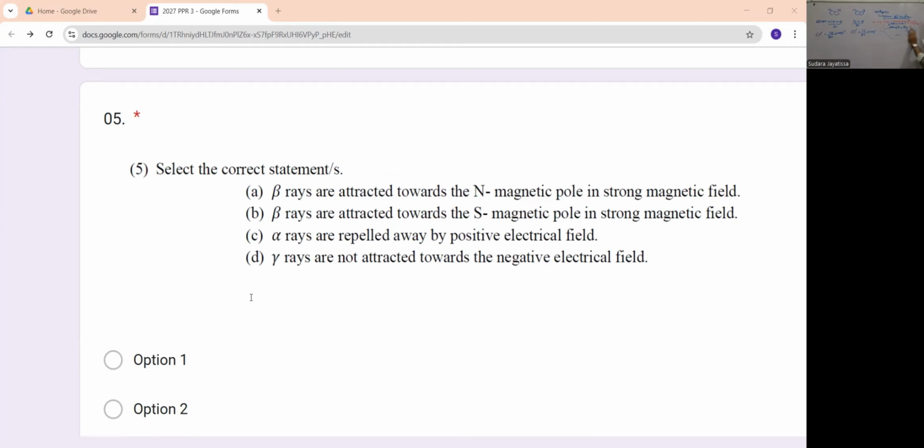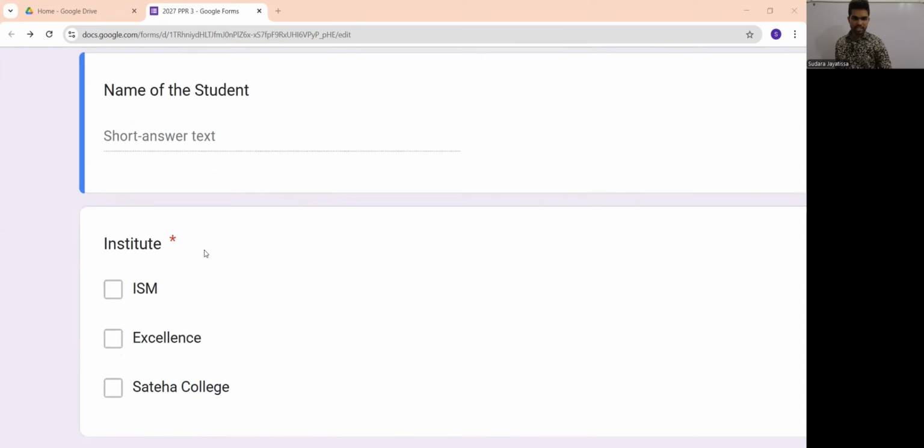If you just remind yourself what we discussed, you can say both statements are false. Then look at C: alpha rays are repelled away from the positive electrical field, and beta rays are attracted, gamma rays are not attracted toward the negative electrical field. Those statements are correct. So let's see how many of you got the correct answer for the fifth one.